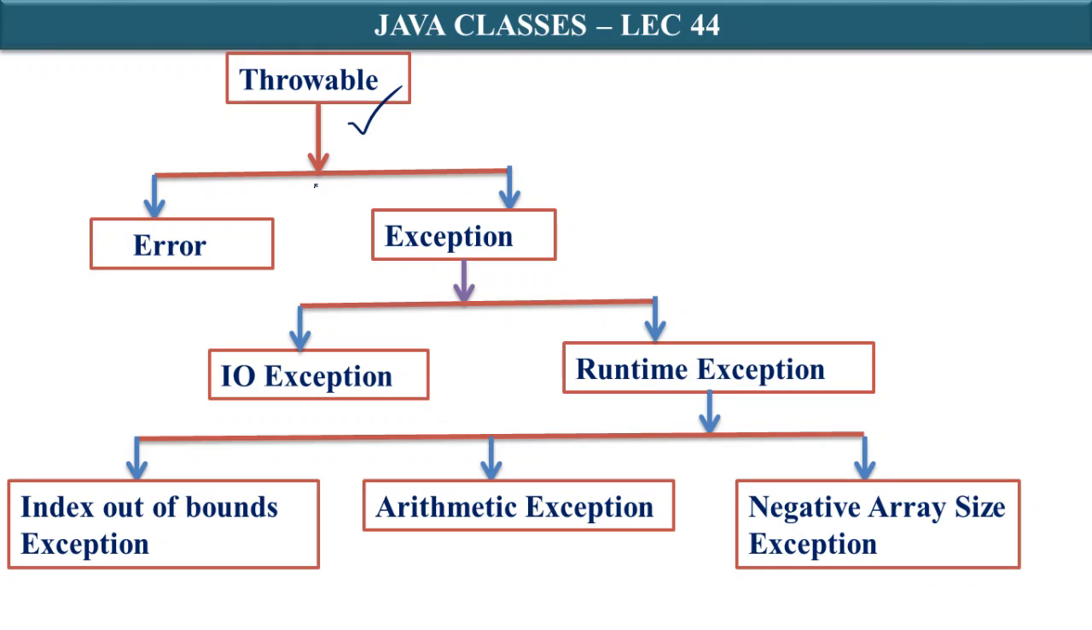The Throwable class includes two subclasses. First one is Error and another one is Exception. All the subclasses of the Exception class can be divided broadly into two categories, isn't it? Checked exceptions and unchecked exceptions. In a simple manner, RuntimeException is a subclass of the Exception class, isn't it?